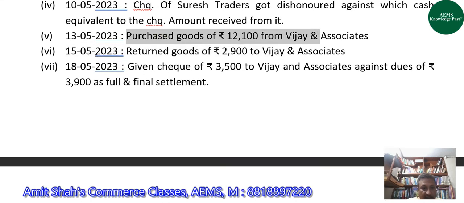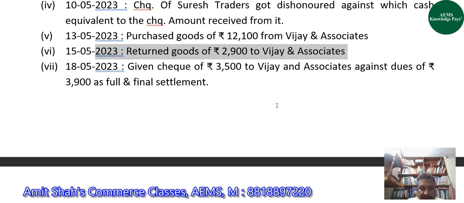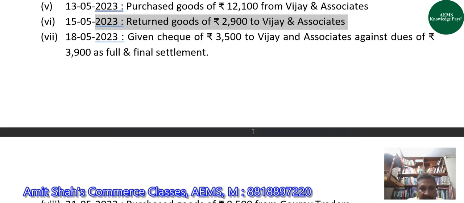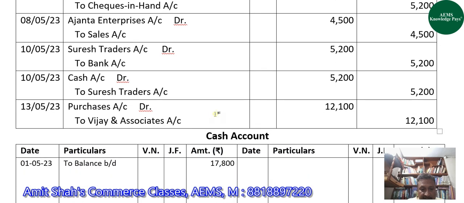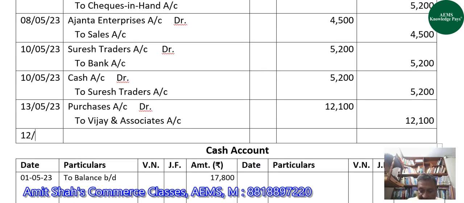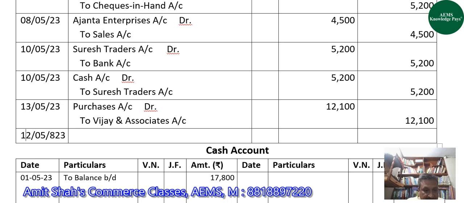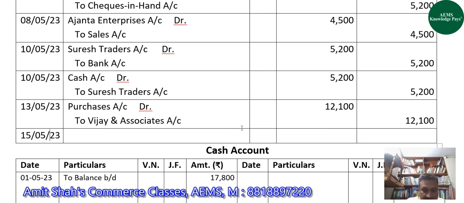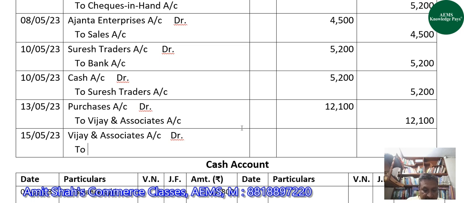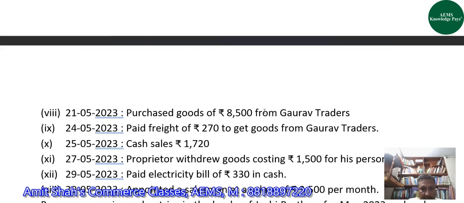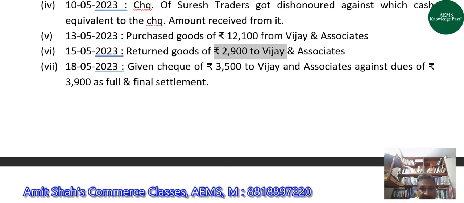Right? Now on 15th May, we returned goods of rupees 2,900 to Vijay and Associates. So for that, on 15th May 2023, we will debit Vijay and Associates account and will credit Purchase Returns account. And the amount of goods that we returned is 2,900.